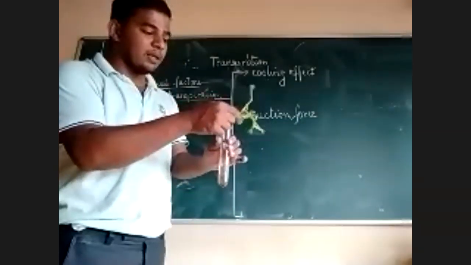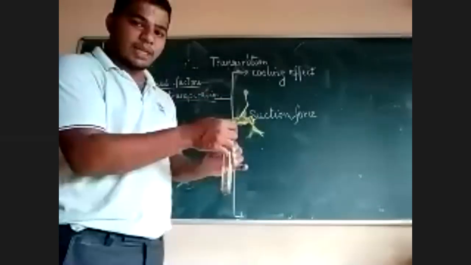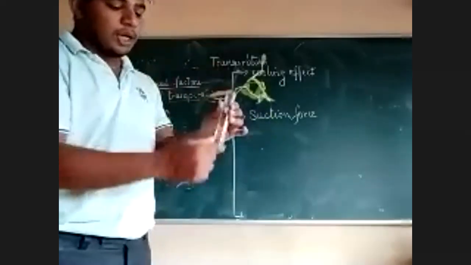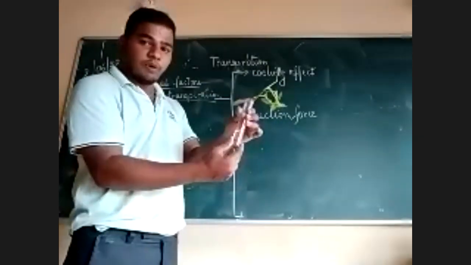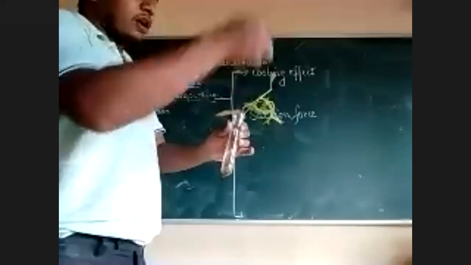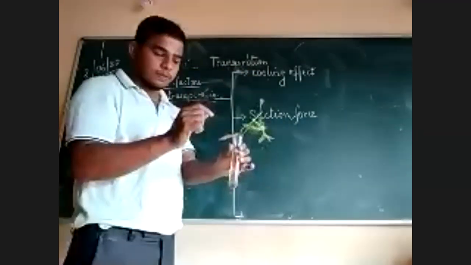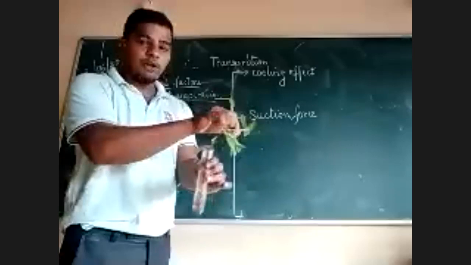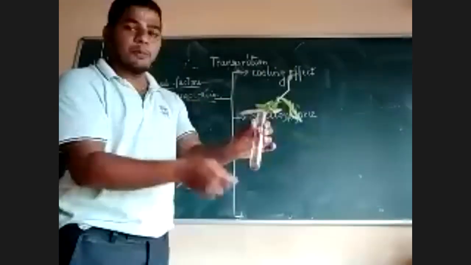Similarly, in this plant there are xylems which conduct water. It is like a pipe. When it comes in contact with water, whatever water is lost by the leaves because of transpiration will create a suction force here and it will keep on absorbing more water.